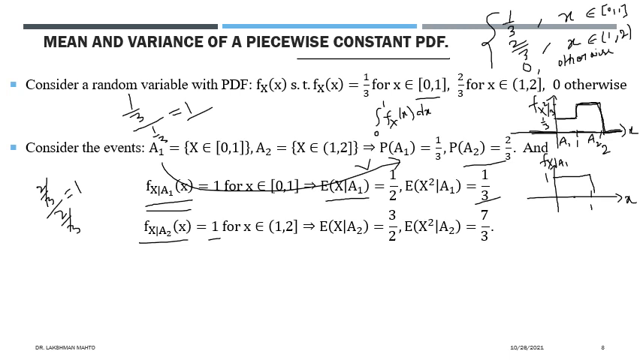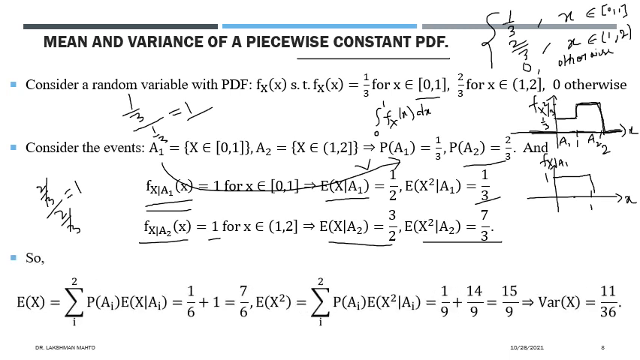Likewise, for A2, the first order conditional moment, that means the conditional expectation of this density, would be 3 by 2, and the second conditional moment would be 7 by 3. These computations are very simple and you can easily calculate them, but my intention is to calculate the expectation of x in an indirect way, through the conditioning approach. So the expectation of x can be written as a sum where i varies from 1 to 2, because we have performed two partitions. The sample space has been partitioned into two